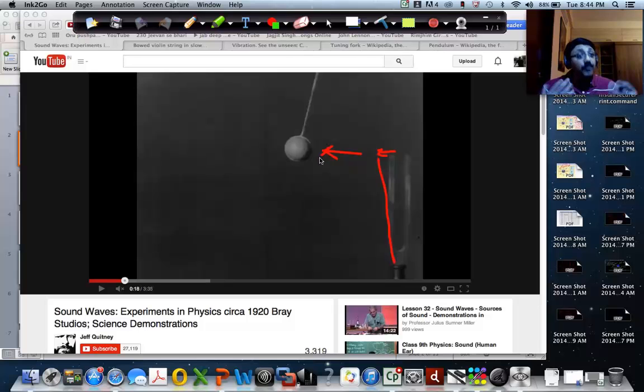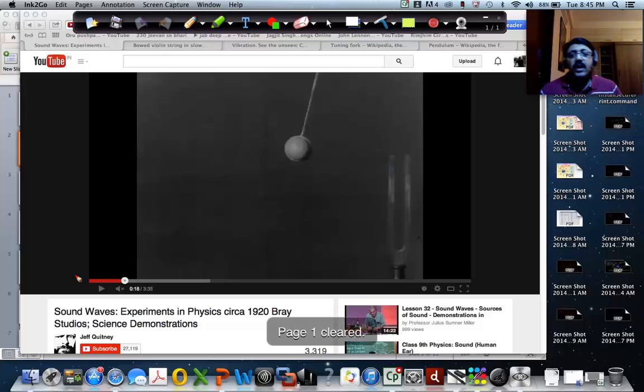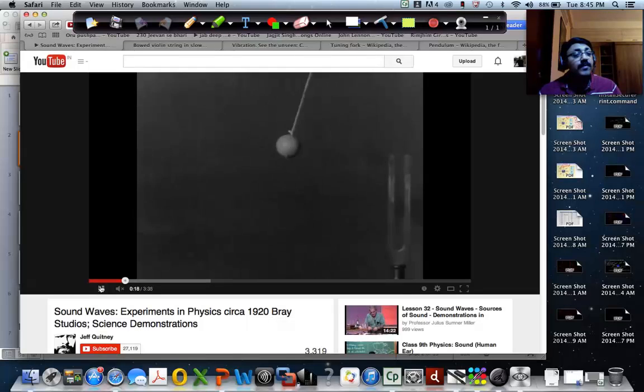Right? So this proves that the tuning fork is indeed vibrating. Because if it doesn't vibrate, if it doesn't have a motion, it will not be hitting the ball, and the ball will not move. Right? Yeah, tell me, students. Okay, so this is proving the fact that the tuning fork is vibrating.